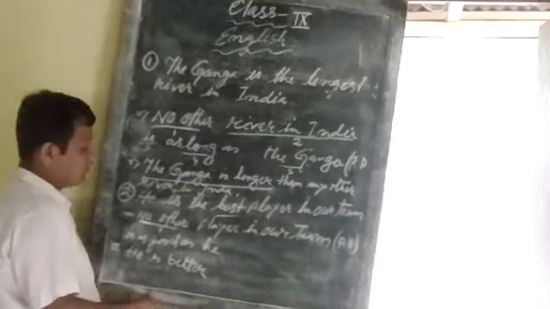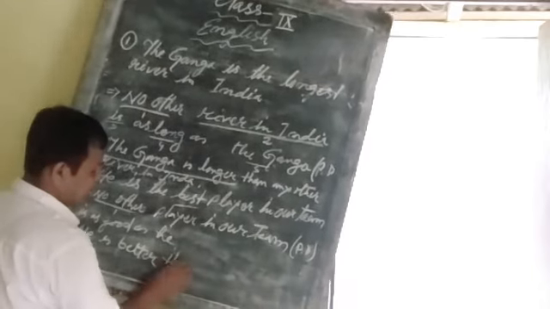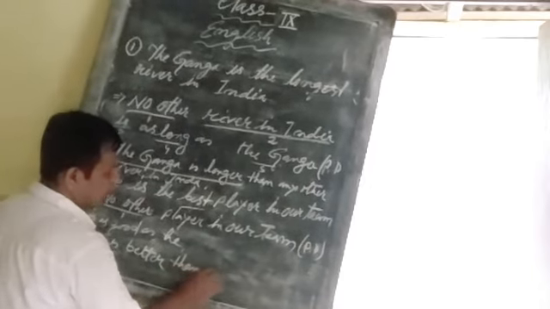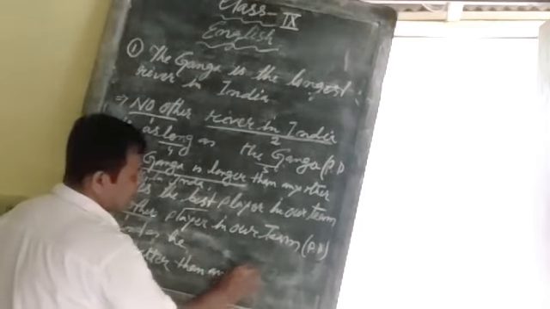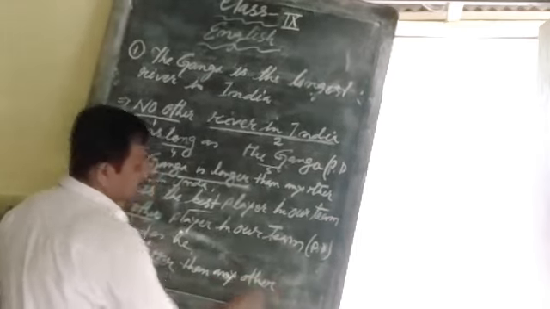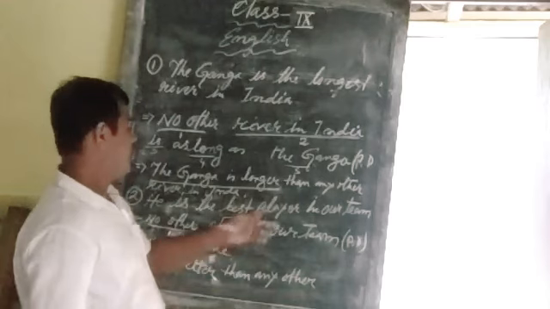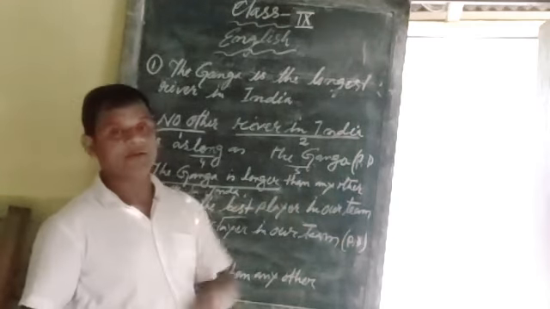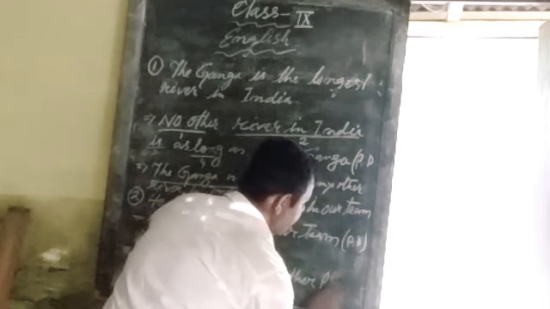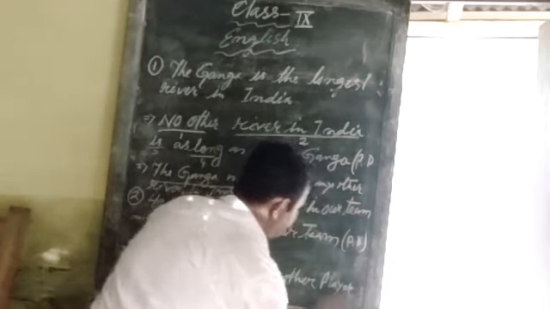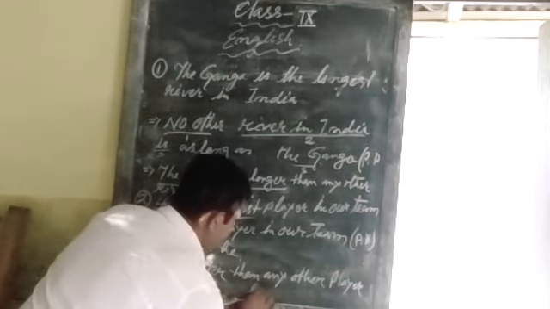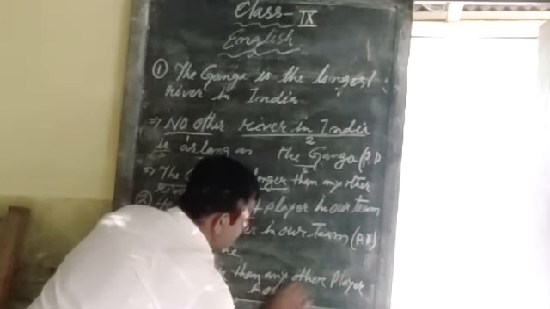After that we have to write then any other. After that, after the degree whatever you have, you write player in our team.